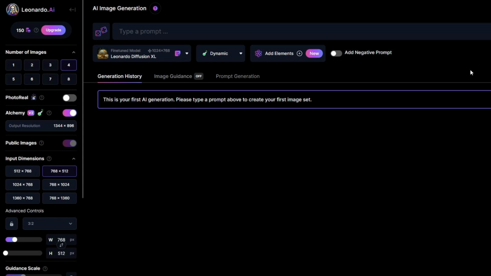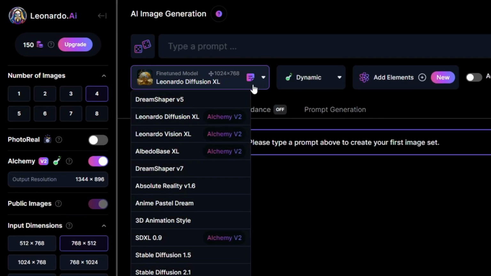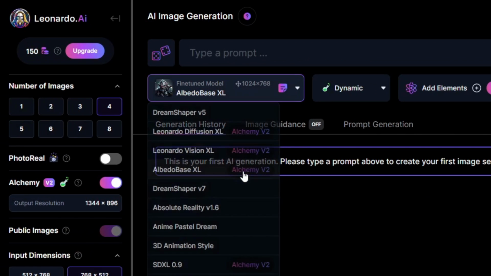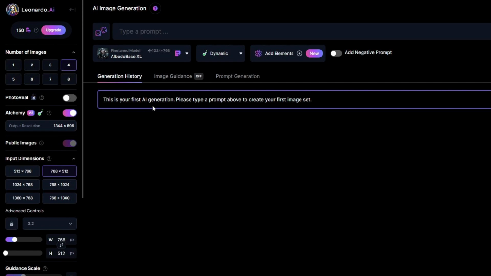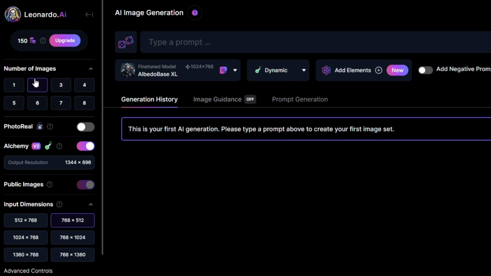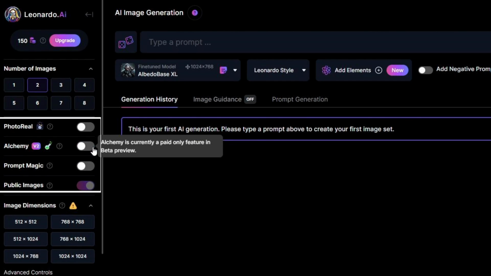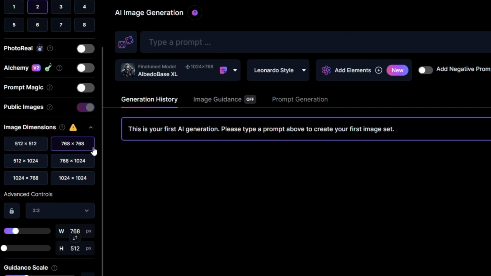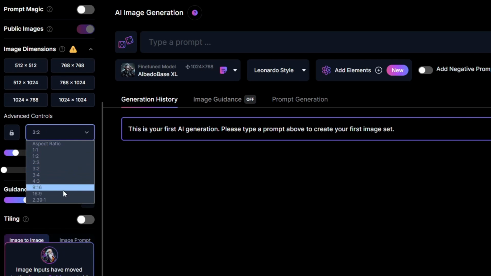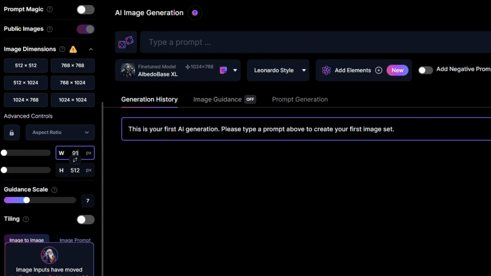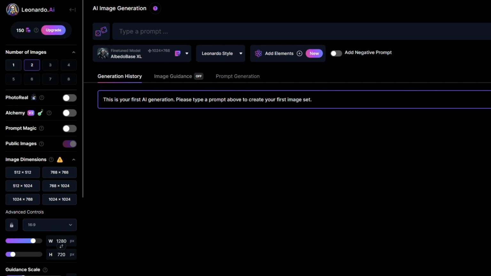Alright, before typing any prompts, we will first change the image model to Albedo Base XL. With this model, you'll be able to generate stunning, realistic illustrations. Next, choose to generate 2 images, and make sure you turn everything on this panel off, because these extra features will cost you a lot more credits. Lastly, since I'm making a long-form YouTube video, I'll change the aspect ratio to 16:9, or manually input 1280x720, and I'll show you how to upscale the images later.